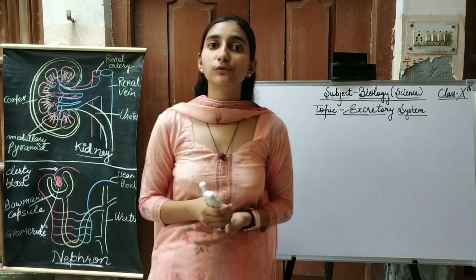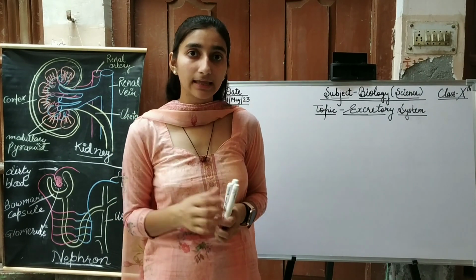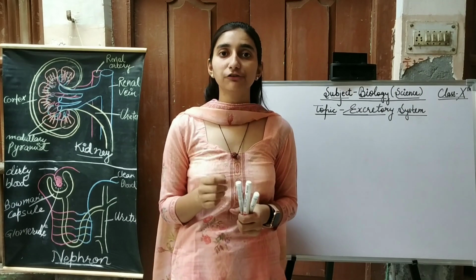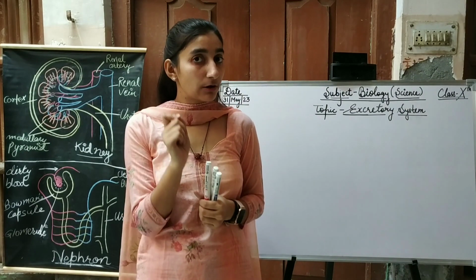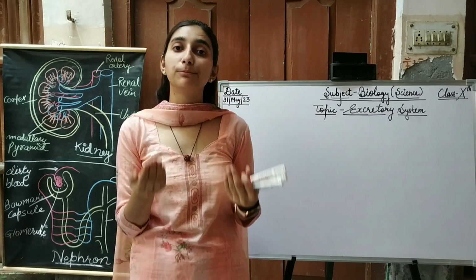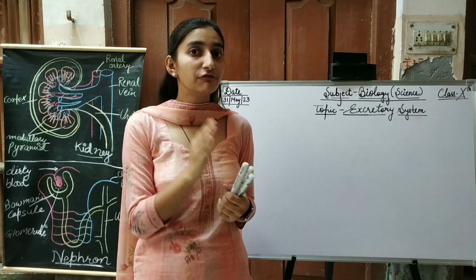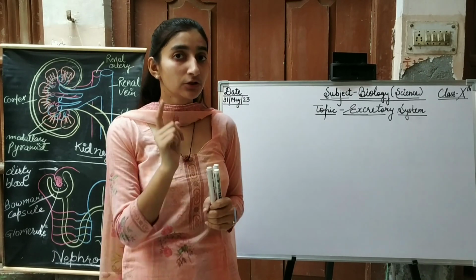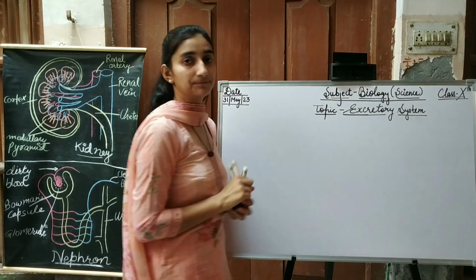Before starting our today's topic, we have to know some important and basic things related to our topic. As we all know, we get energy from the food and water we eat and drink, but only some amount of water and food gets absorbed by our body. So now the question arises, how do the waste products of food and water get removed from our body? So here is the answer: through the excretory system.